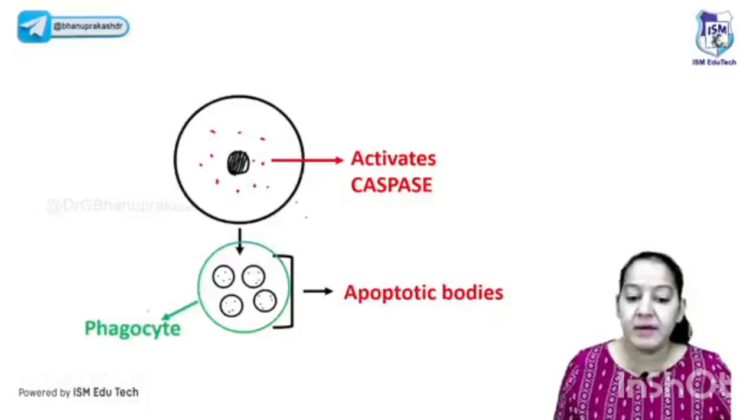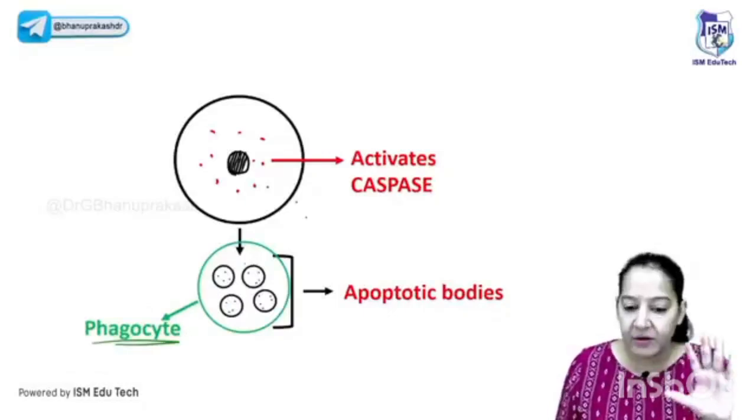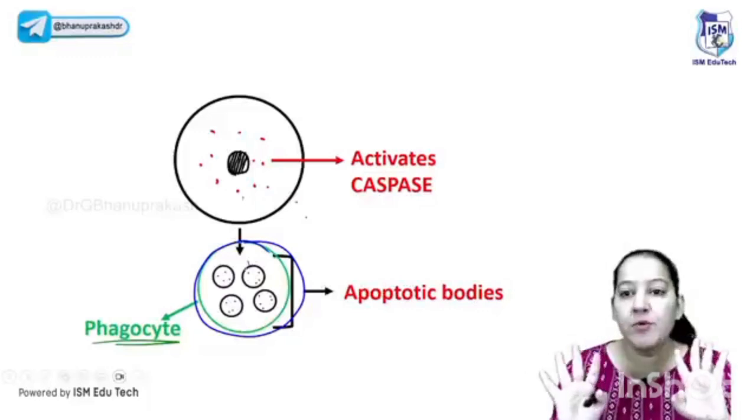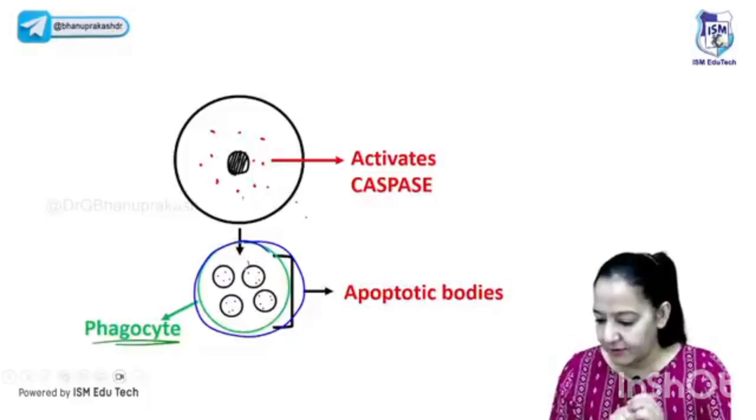And in the end, what will happen? A phagocyte will come. You know what a phagocyte is? It will engulf all the apoptotic bodies and the cell disappears from the human body. Say yes if you got it. Okay.